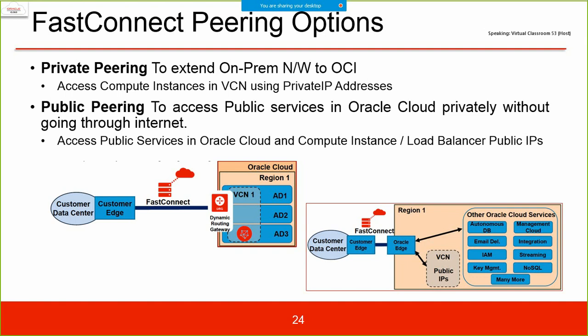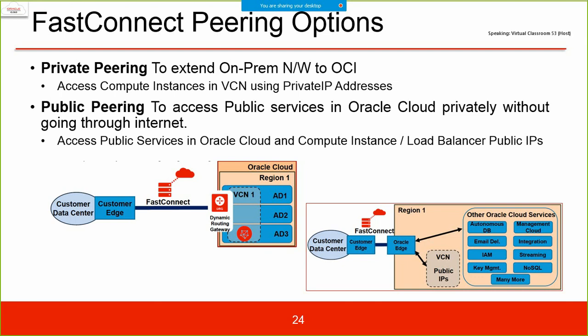You know what? When you are using local peering, public IP does not come into the picture, right? When you are using a customer data center, then there are two options. If you are using Fast Connect, then Fast Connect also allows private peering and public peering. The only thing is what network you are using with Fast Connect, right?